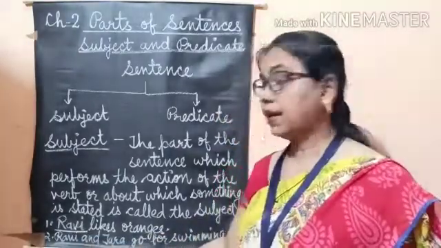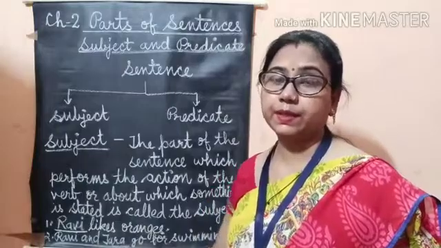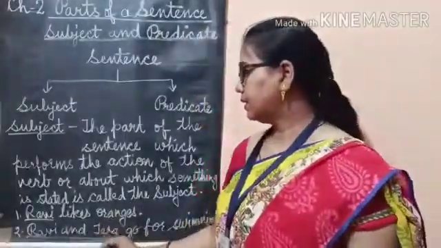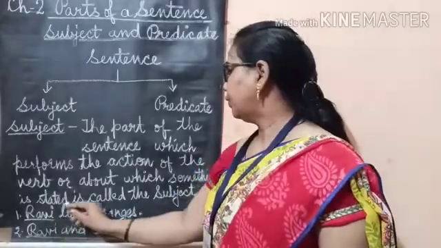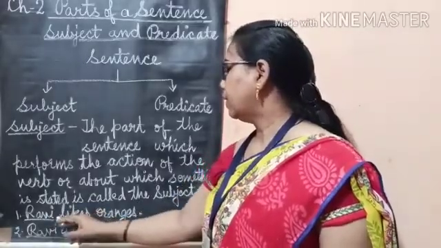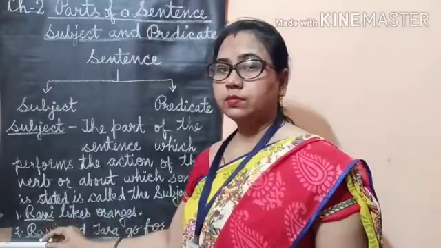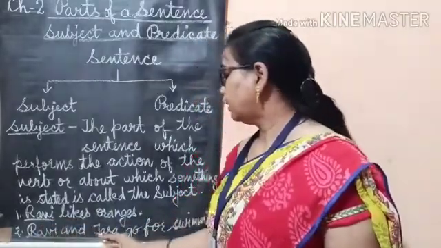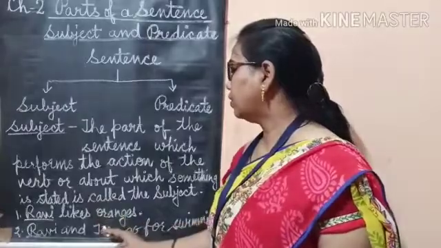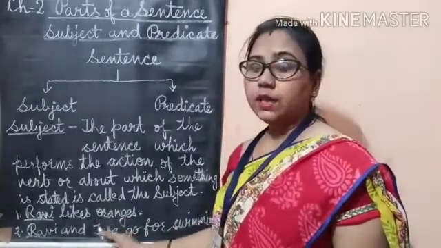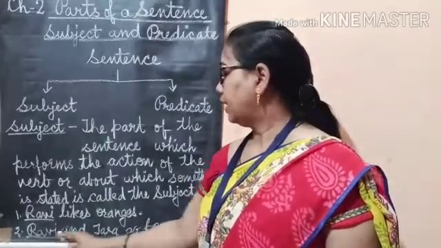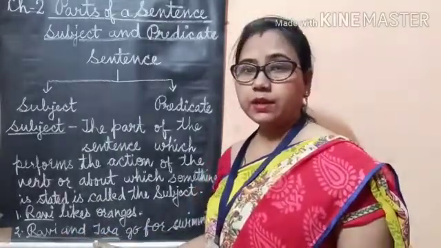So students, in this sentence, Ravi is performing the action of the verb. So Ravi is subject. Number two, Ravi and Tara are performing the action of the verb. So they are the subject. Ravi and Tara both are subject.